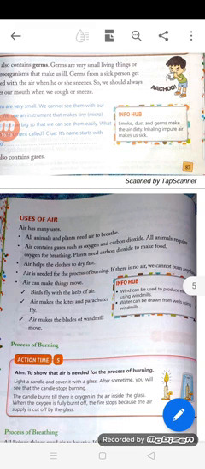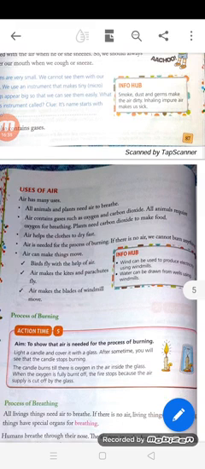Air can make things move. Birds fly with the help of air only. Air makes the kites and parachutes fly. Air makes the blades of a windmill move. So it is the air which can cause so many things. Wind can be used to produce electricity using windmills, and that can happen only because of wind. Water can be drawn from wells using windmills. So these are the uses of air.